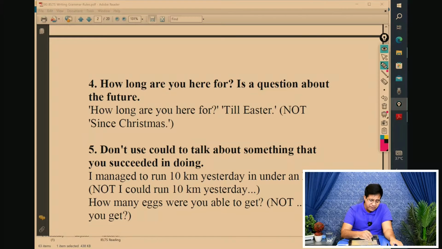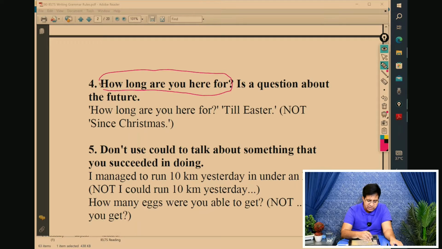Let's just go on a little. Okay, we've got two more things here. I'll teach you the next one: how long are you there for? It's a very common mistake in the IELTS speaking test.